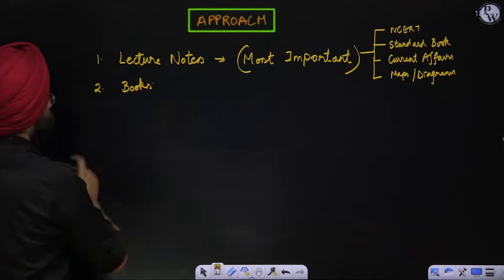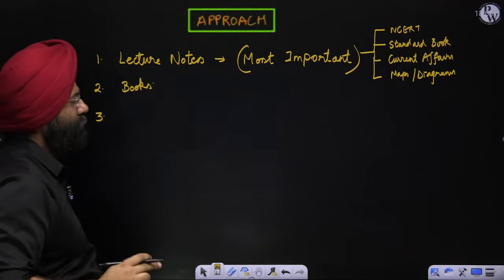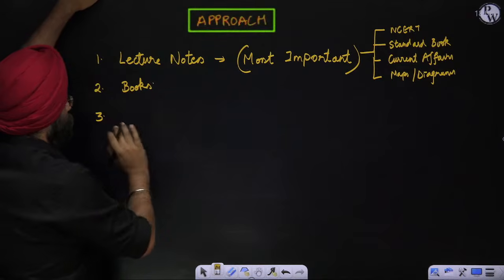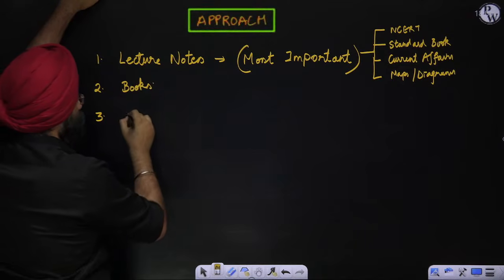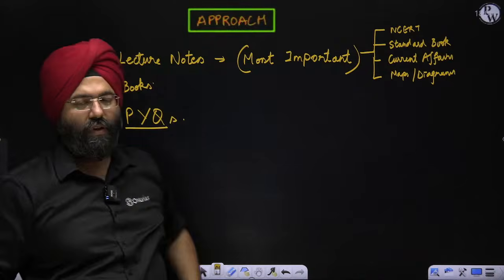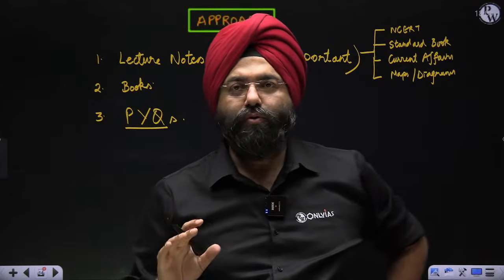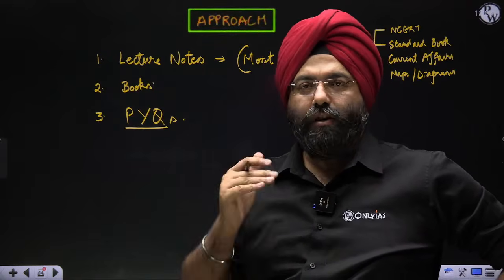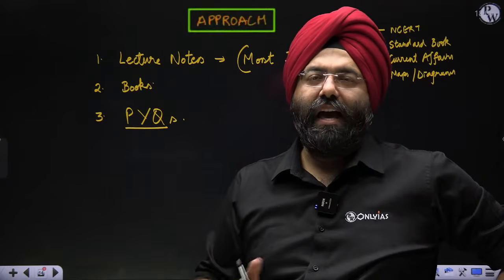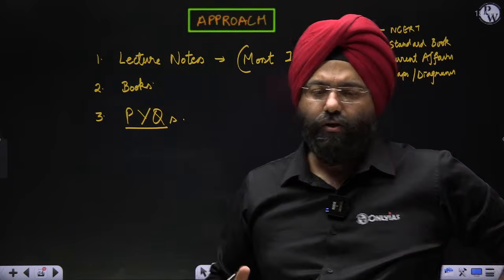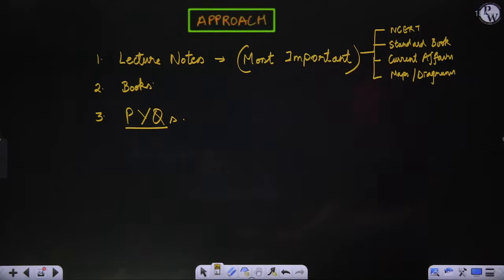Books already explained. Third aspect, please understand. As I've already told you, a very important aspect is the syllabus, which is obviously there. You should also have the previous year questions with you. In my classes, as the topics get over, I will be giving you previous year questions to solve, as well as a lot of practice questions associated with that topic. Clear? So you can note this down.